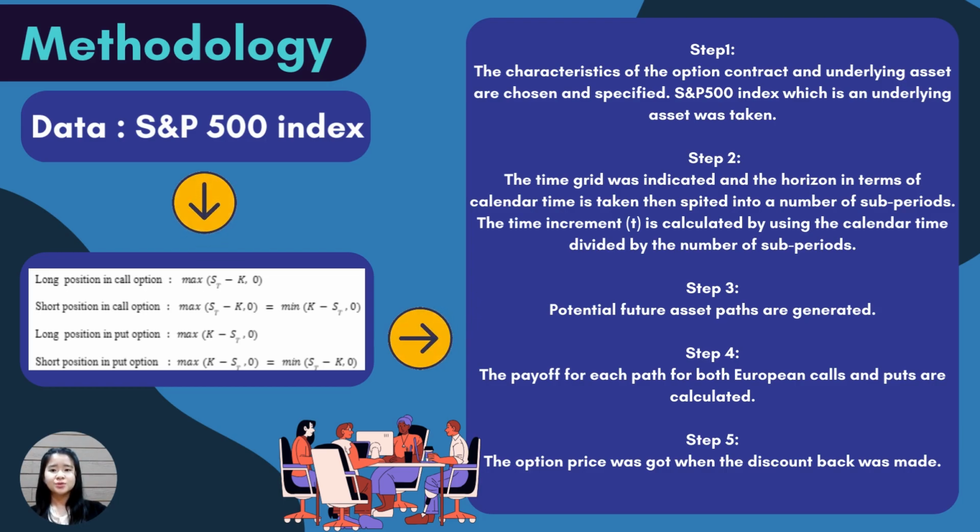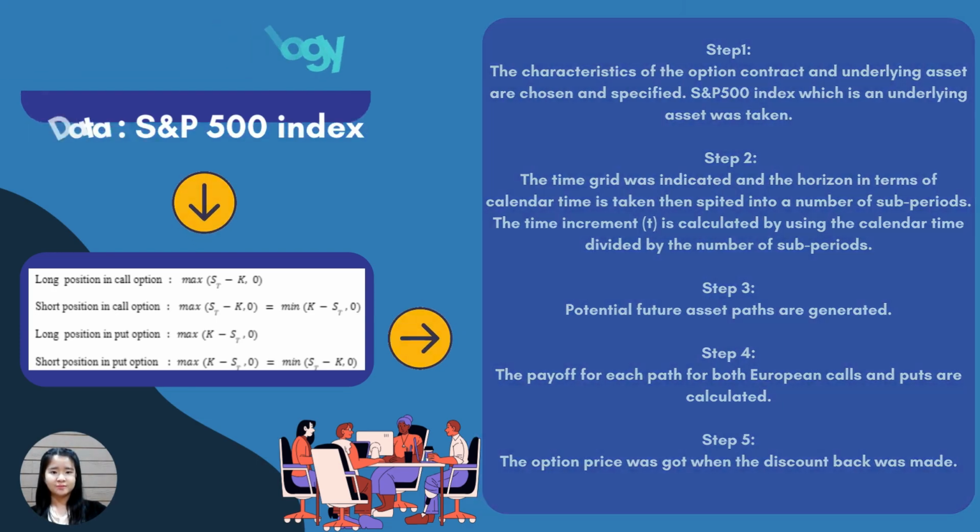The first step is to choose and specify the option and data needed. Then, calculate the time increment using calendar time. Next, the researchers generate the future asset path. The fourth step is calculating the payoff for each path for both call and put options. Last, the option price is reached.